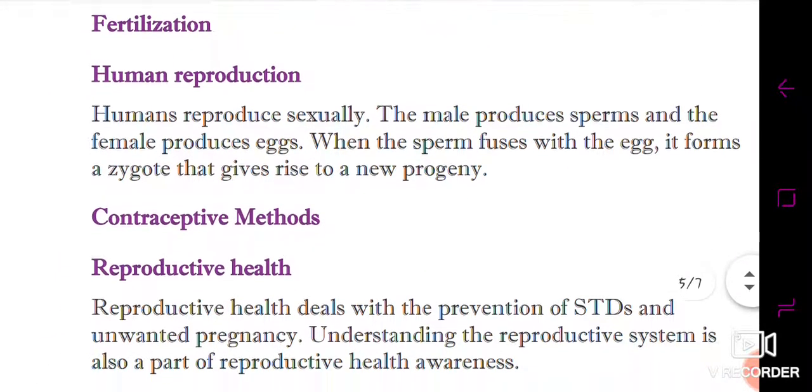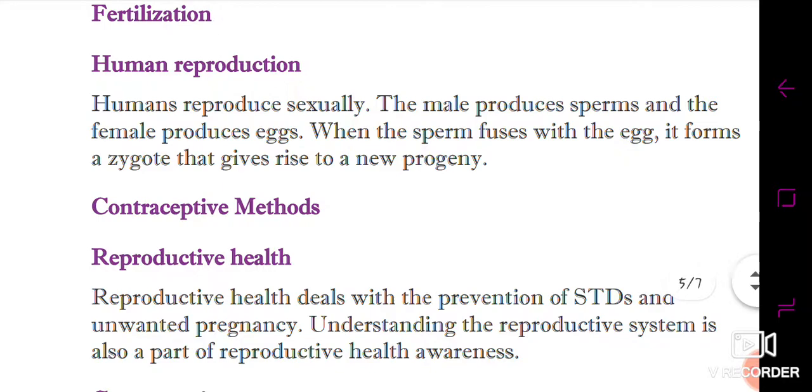So reproductive health is maintained with some barriers called the physical barrier, the chemical barrier, and the surgical barriers also. या हम उनको oral contraceptives भी इनके अंदर include कर देते हैं. If we talk about the physical barriers, they are condoms, which are used by males, and diaphragms, which are used by females, so as to avoid pregnancy.